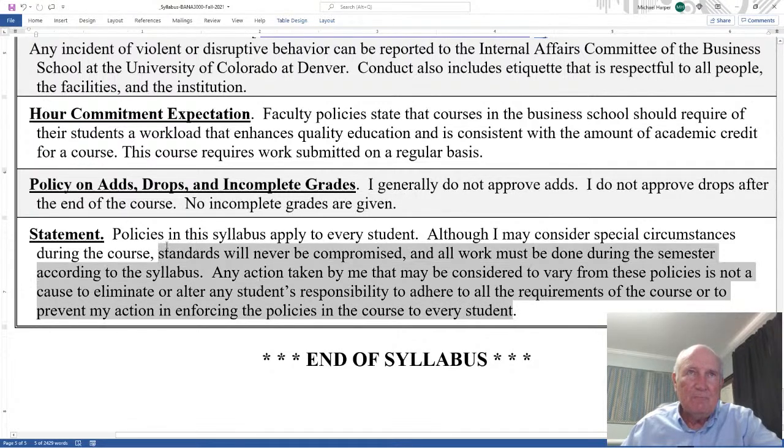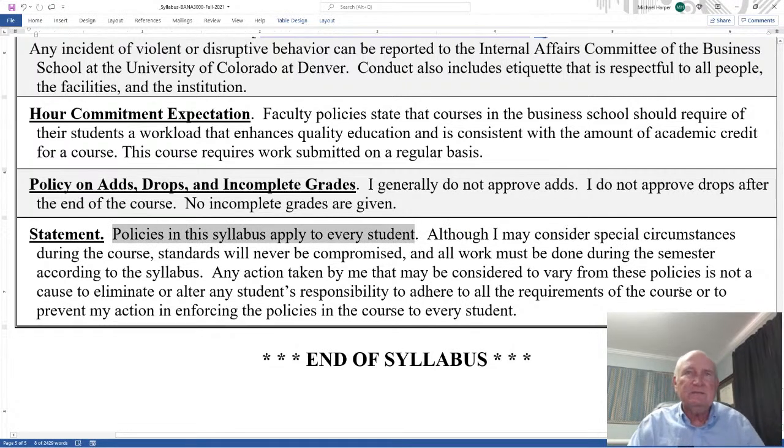Last statement. Policies in this syllabus apply to every student. I want to emphasize that. Policies in this syllabus apply to every student. And essentially all that means is that some people can be more vocal than others. Some people can be more aggressive than others. Then I'm going to apply the syllabus equally to everyone the same. It doesn't matter how much they yell, they're going to get the same treatment as anyone else. Although I may consider special circumstances.